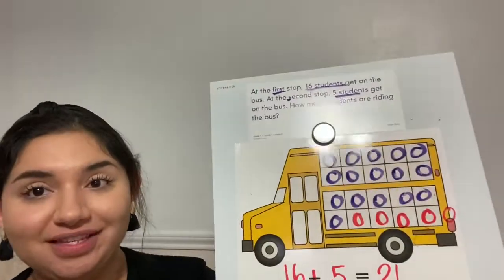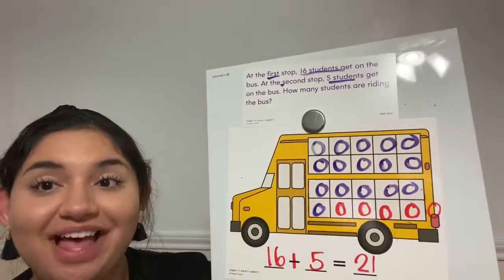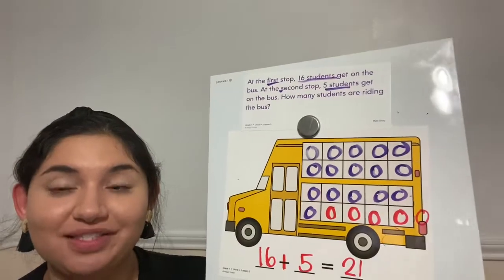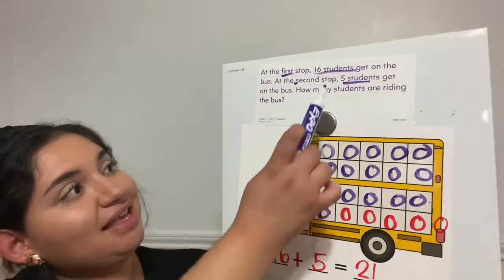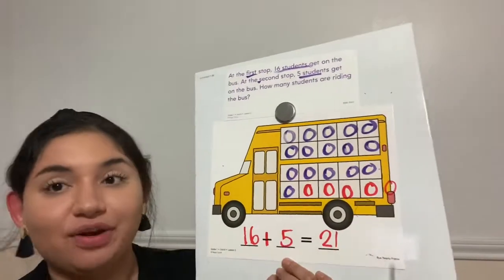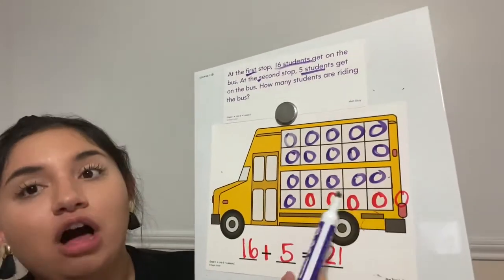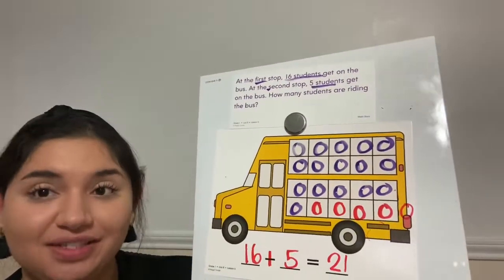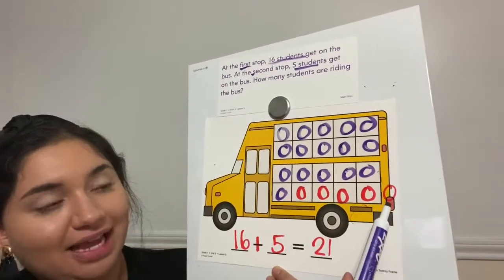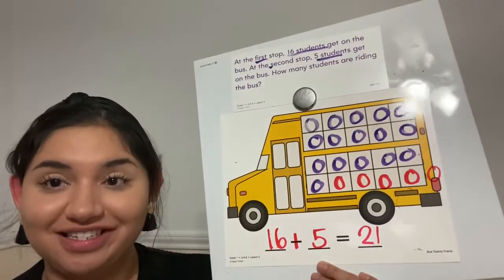For this problem, it says that 16 students get on the bus at the first stop. I drew 16 purple circles to represent those 16 students. Then it says that 5 students get on the bus at the second stop. I drew 5 red circles to represent those students. Not all 5 circles fit in this 20 frame. If they don't fit, we just put them outside of the 20 frame, like I did with this extra circle.